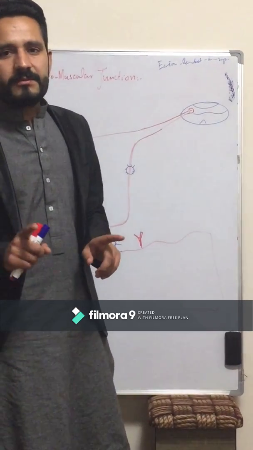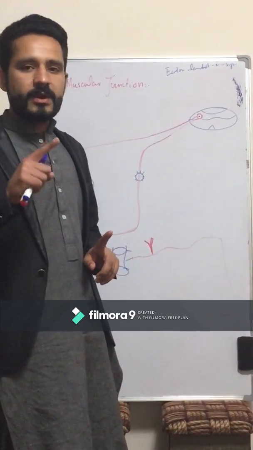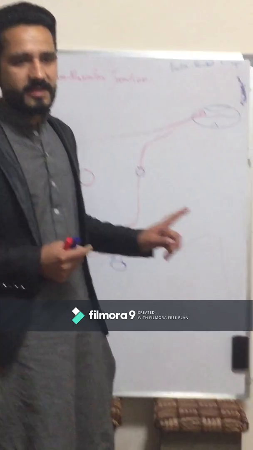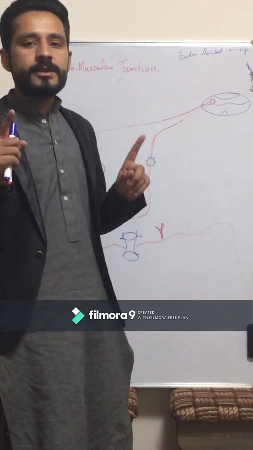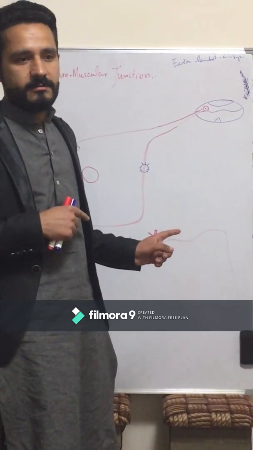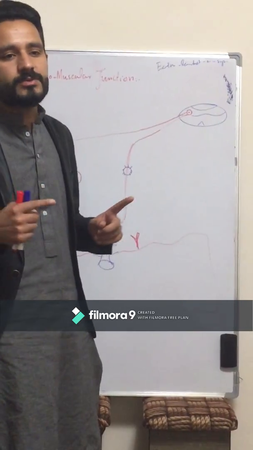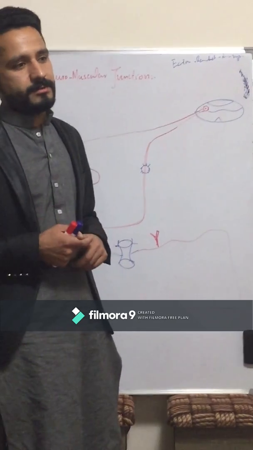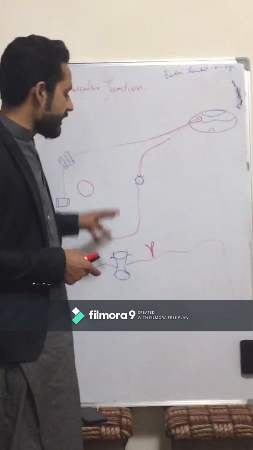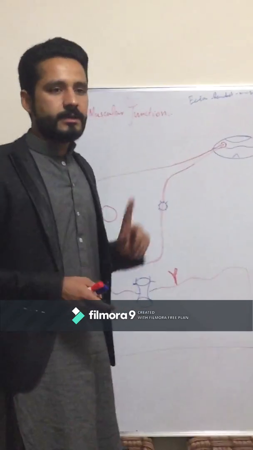In the previous lecture, we studied how neurons talk to each other. In this lecture, we will study how a neuron talks to the muscle, due to which the muscle shows contraction, or we can say the muscle shows movement. So how a neuron talks to the muscle, today we will study this.